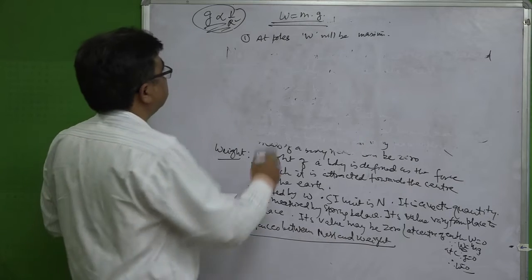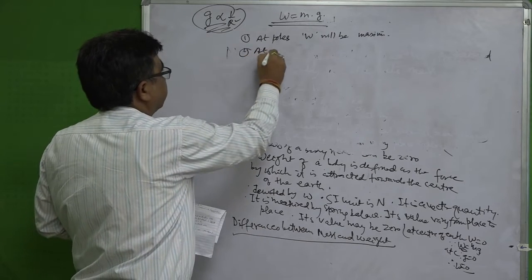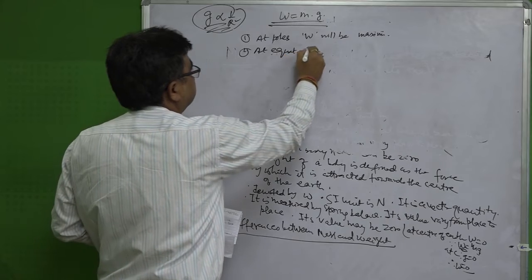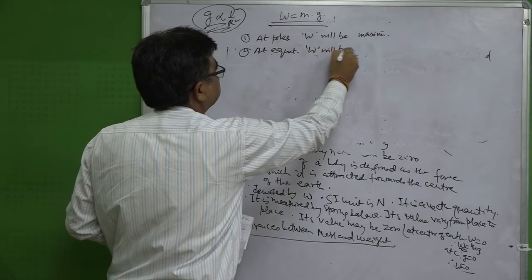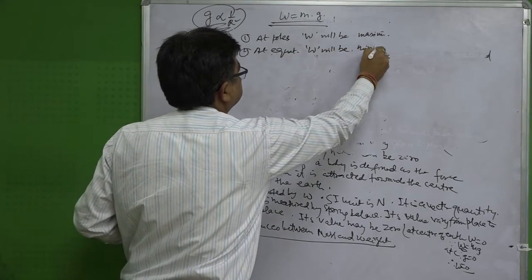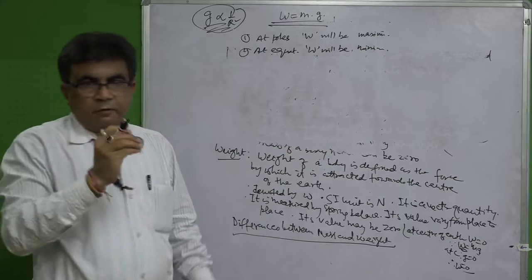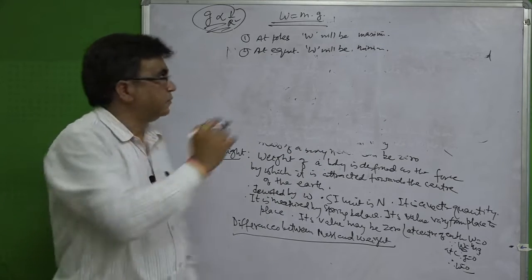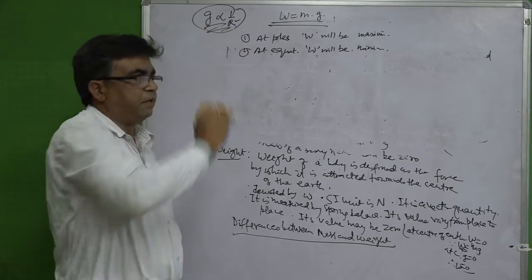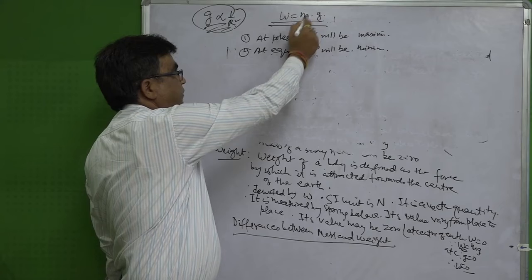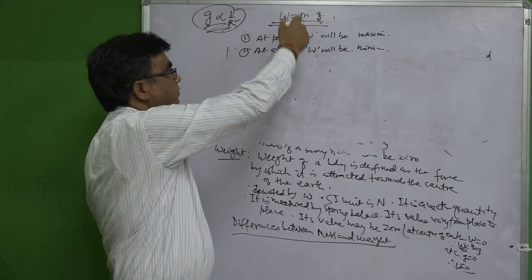Similarly, at the equator W will be minimum, because the equatorial radius is maximum. So, g will be minimum. If g is minimum, m into g will be minimum, that means W will be minimum.